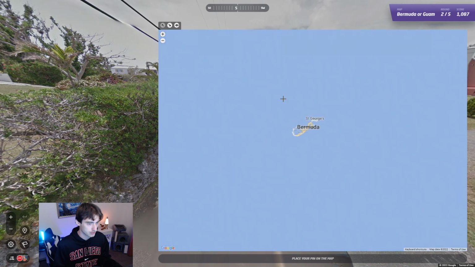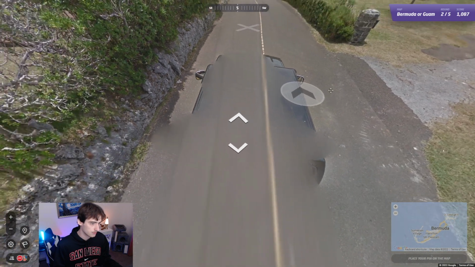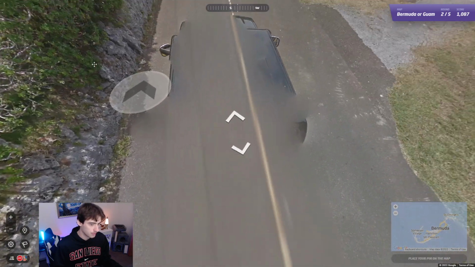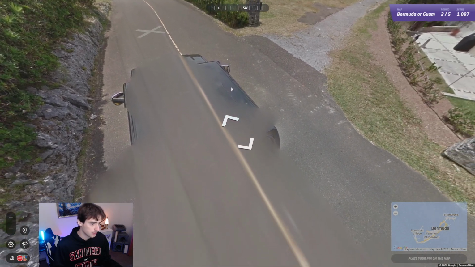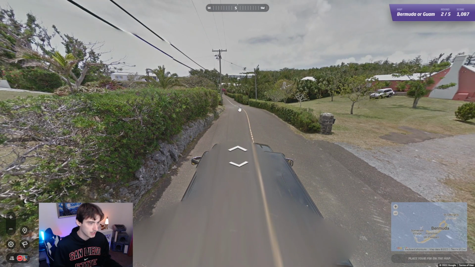Beautiful little island, actually. They're right up on the left side of the road, and they have this sort of, I'm not really sure what it is, a black pickup truck style. There's no roof rack here, but you will be able to see the Google car itself. It is black, and they drive on the left.